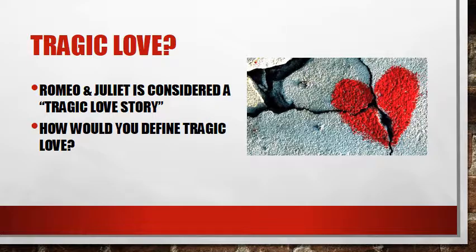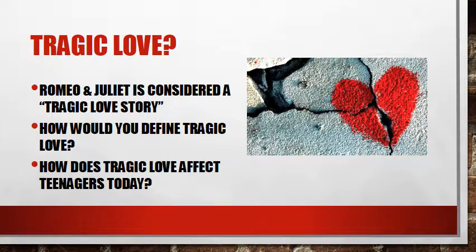I want you to answer, again, in 2 to 4 sentences, how would you define tragic love? What is it to you? And then also, how does tragic love affect teenagers today? So what is it that you would define tragic love is, and how does it affect teenagers in particular? I'm talking about adults or kids, but you as a teenager, how does it affect you?